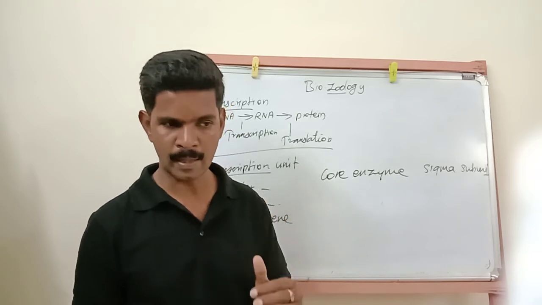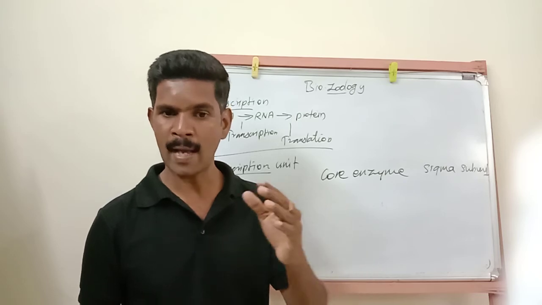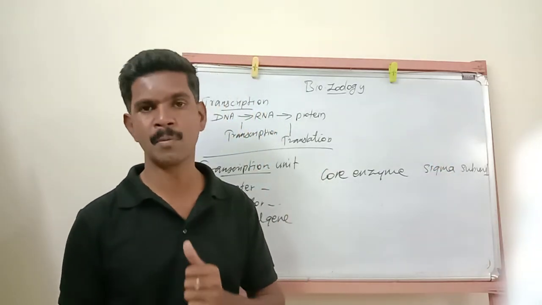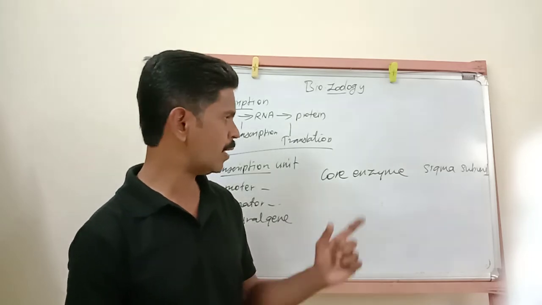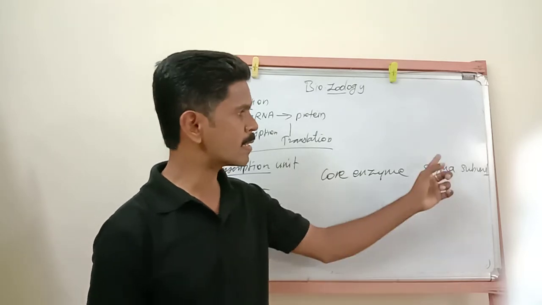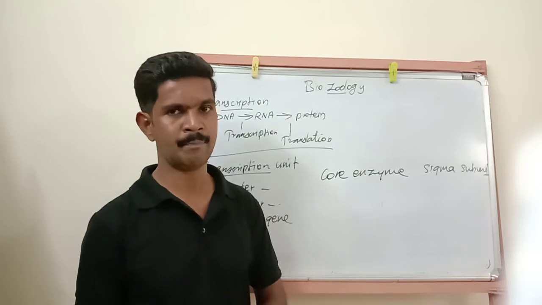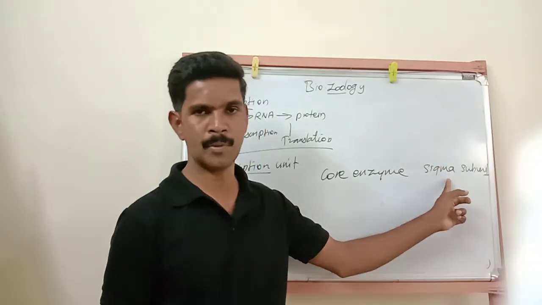This region moves ahead, leaving the sigma subunit behind at the promoter region. Understand?